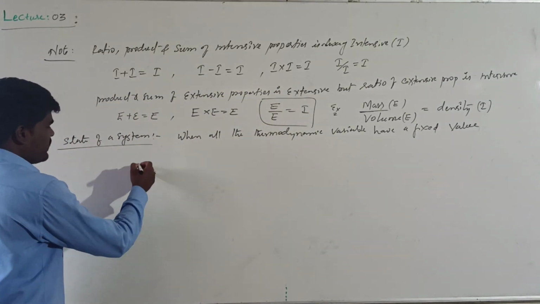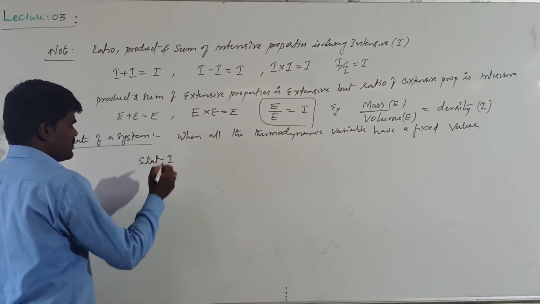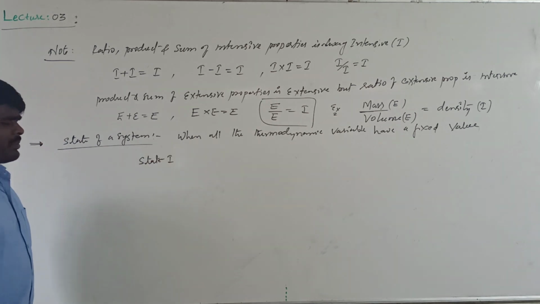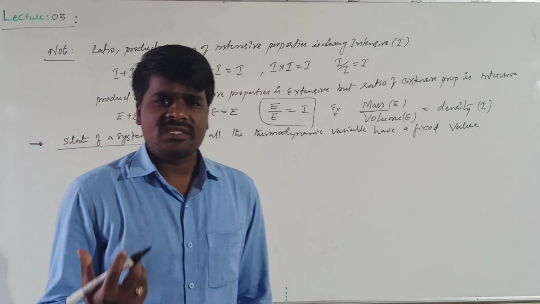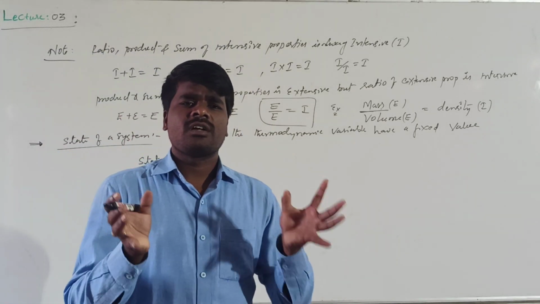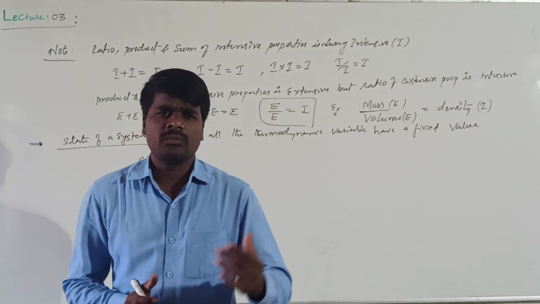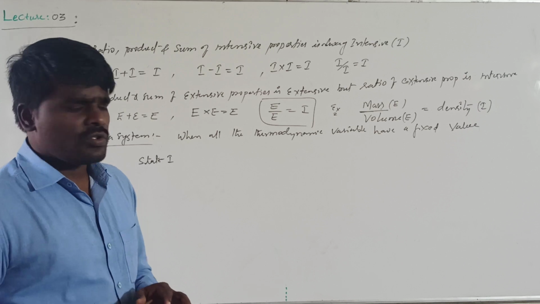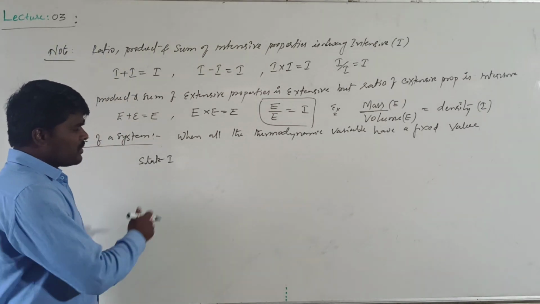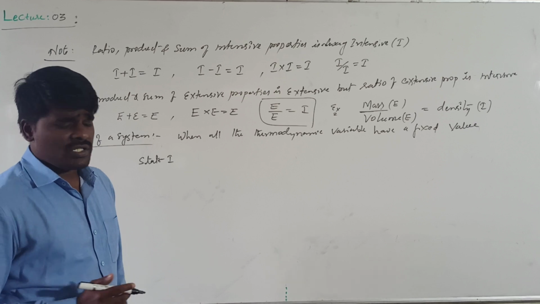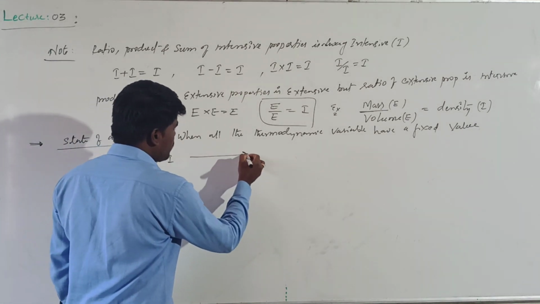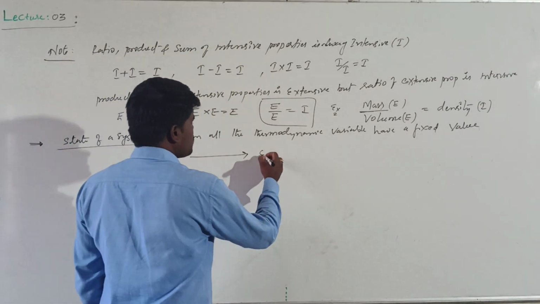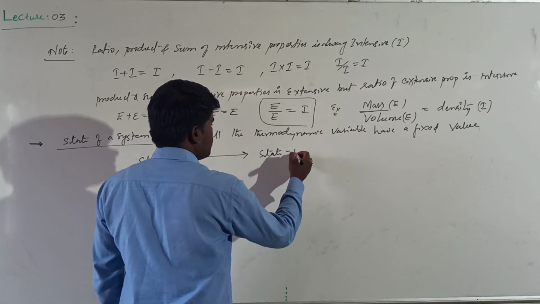For example, if I state this is state one of a system, what is meant by this? When you say a system has a certain state, all its thermodynamic variables have a fixed value. It should have a fixed temperature, a fixed volume, a fixed mass, a fixed number of moles, a fixed internal energy. When it has a fixed value of all the thermodynamic variables, we call it having a certain state. When you change any one of the thermodynamic variables, the system will undergo a change of state. It will move to state 2.